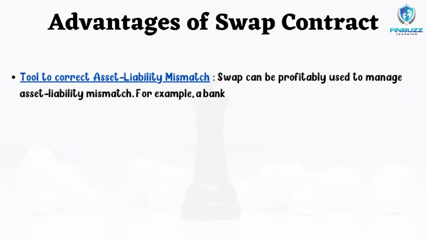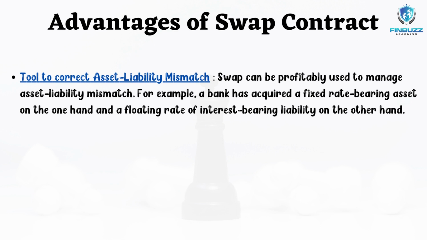Swaps are a great tool to correct asset liability mismatch. Asset liability mismatches can be managed profitably by using a swap. For instance, a bank has purchased an obligation that bears interest at a floating rate on the one hand and an asset that bears a fixed rate on the other. The bank would be significantly impacted if interest rates rose because the bank would have to pay more interest, due to the fact that the interest payment is based on a fluctuating rate. However, because the interest received is based on a fixed rate, it won't increase.